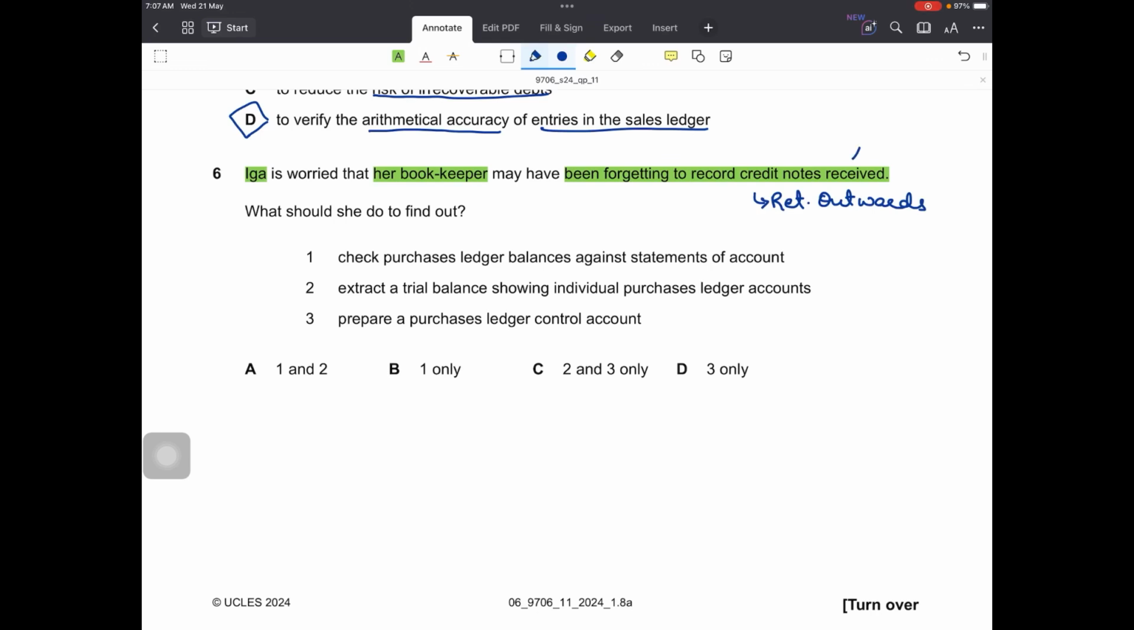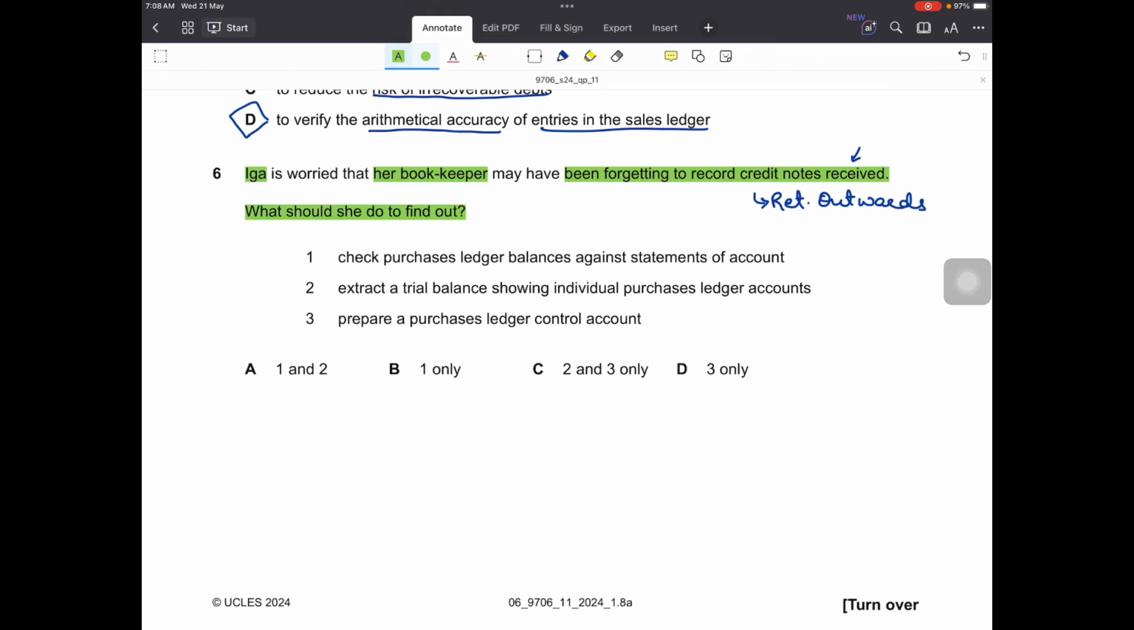So in this case, I am receiving credit notes, which means I am issuing debit notes, and whenever there are purchases returns or returns outwards, the business issues debit notes. So Ega is issuing debit notes, and in response she is receiving credit notes from the supplier. So for the supplier that is returns inwards, for Ega this is returns outwards. What should she do to find out whether the bookkeeper is forgetting to record the credit notes received or returns outwards or not? 3 points.